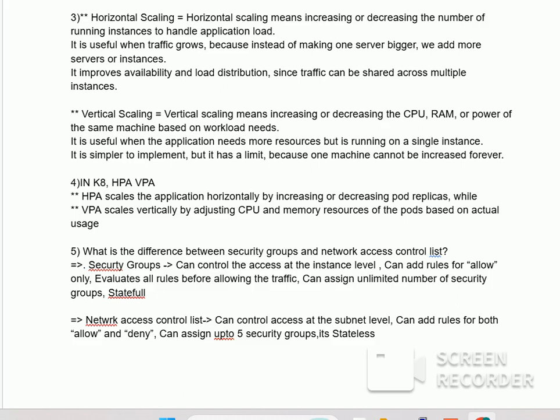It improves availability and load distribution since the traffic can be shared across multiple instances. Vertical scaling means increasing or decreasing the CPU, RAM or power of the same machine based on the workload needs. It is useful when the application needs more resources but is running on a single instance. It is simpler to implement but has a limit because one machine cannot be increased forever.